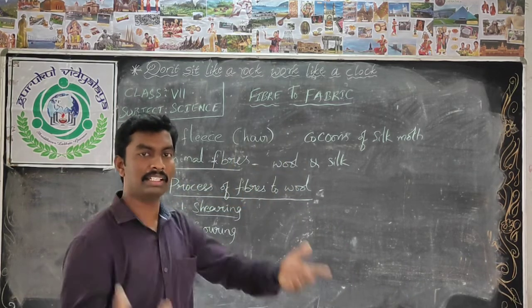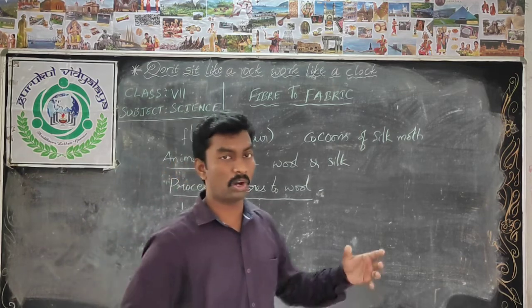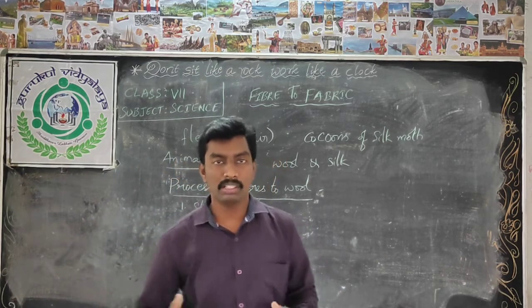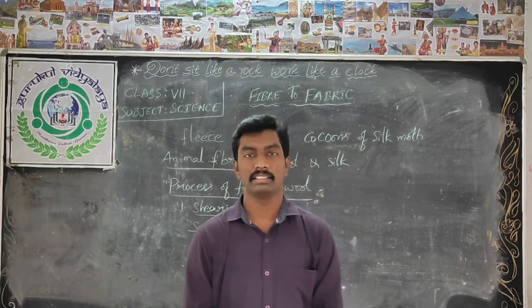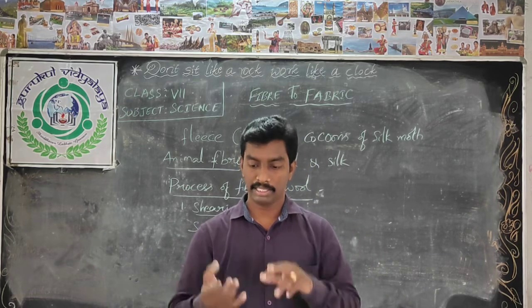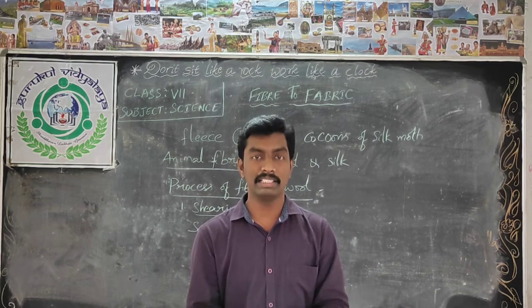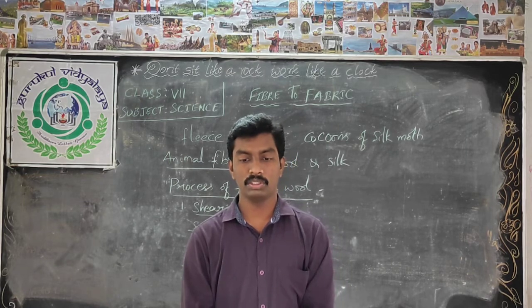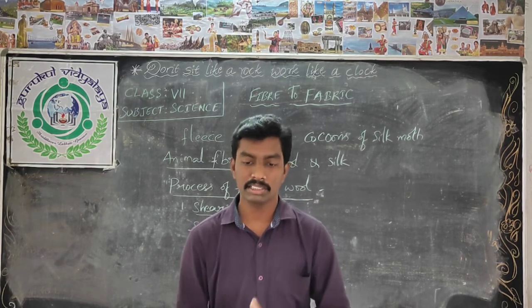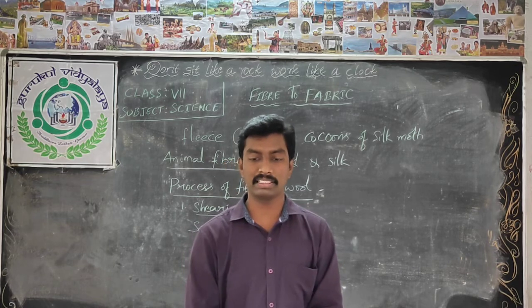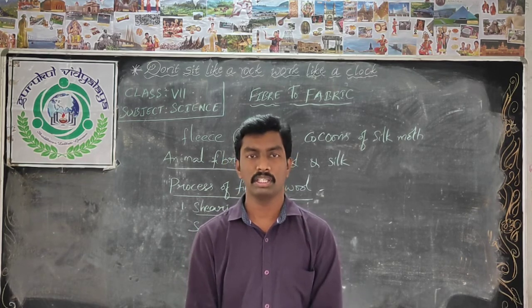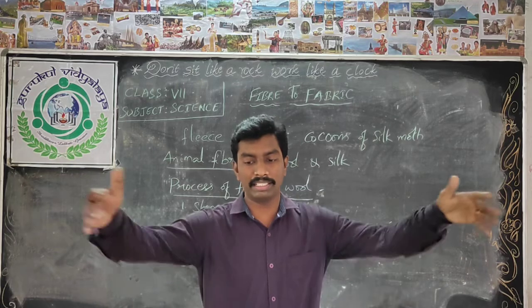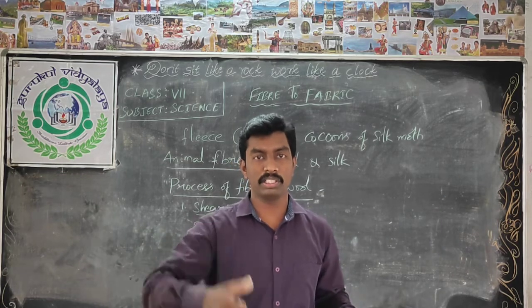So when they are doing this process, that means washing thoroughly in big water tanks, then what will happen? They can remove the grease, dust and dirt particles from the fleece. So this process is called scouring. Nowadays scouring is done by machines also. In olden days they used big tanks.